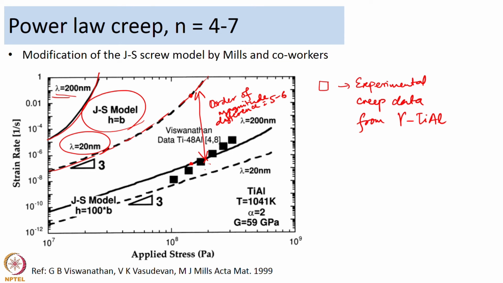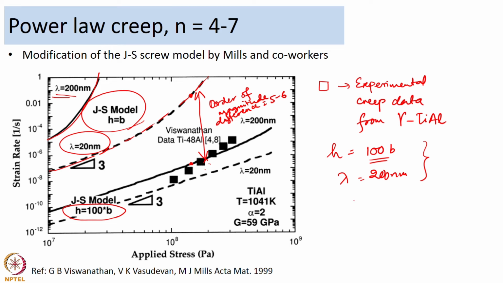So, in order to understand this discrepancy, they believed they had to use the jogged screw model because the microstructure was clearly showing a lot of jogged screw dislocations. What they found out was, if they employed a jog height of 100 times the Burgers vector, then for a jog spacing of approximately 200 nanometers, the model was able to describe the experimental data.